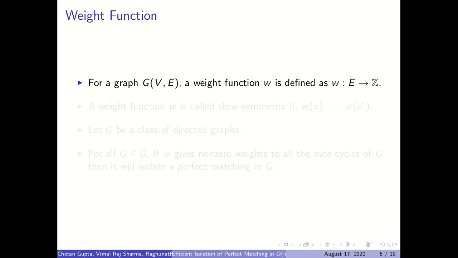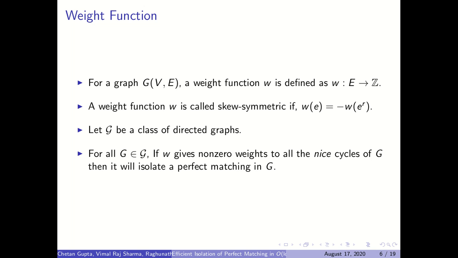So let me first formally define what a weight function is. A weight function is a function which assigns integer weights to the edges of the graph, and a weight function is called skew symmetric if for every edge e of the graph, the weight of e is the negative of the weight of e reverse. That means if it gives some weight to an edge of the graph, and if we reverse the direction of that edge, the weight this new edge gets is the negative of the weight earlier. Notice that a skew symmetric weight function makes sense only in the context of a directed graph.